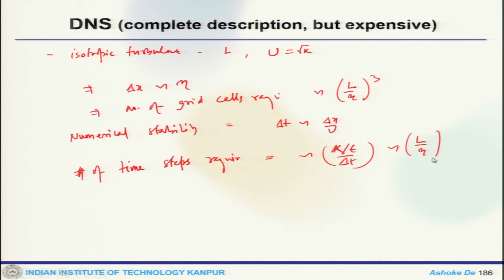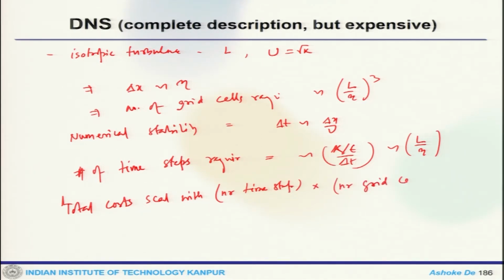So, if you look at the total cost, it scales with the number of time steps times the number of grid cells, which is (L by eta) to the power 4, that is (u L by nu) to the power 3.